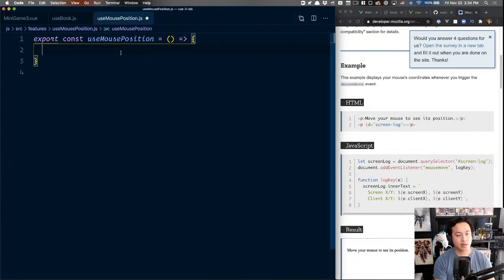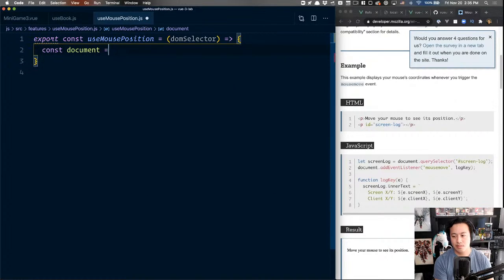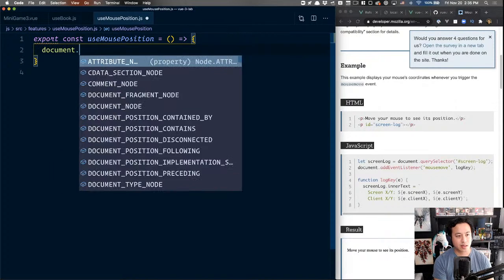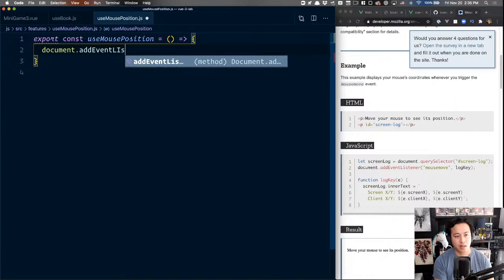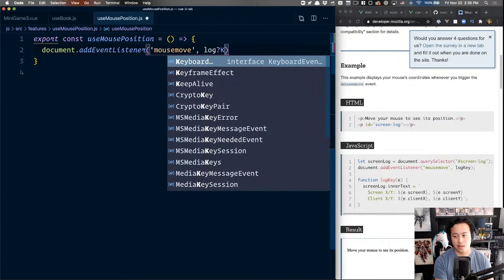Then inside of here we can pass the DOM selector, and I'll explain what's here. So we basically say const document equals, wait, I'm messing up. I don't think I need this, because I could just say document.addEventListener. And when you hear mousemove, then we're going to say, yeah, that's fine. logKey will literally do the same thing.